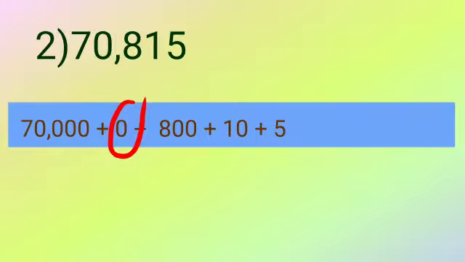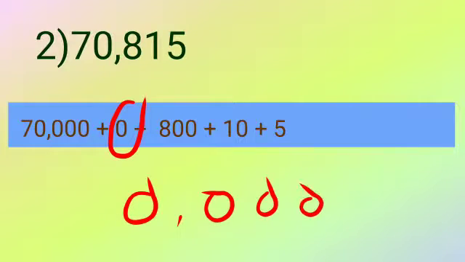No need to write 0, comma 0, 0, 0. This is wrong. Just a single 0 is enough to indicate the position. But you have to write it. The condition is you have to write it. If you skip this 0, then the answer is wrong. So it is compulsory that you write the 0.